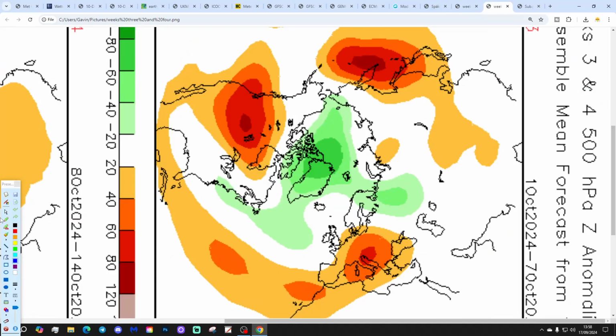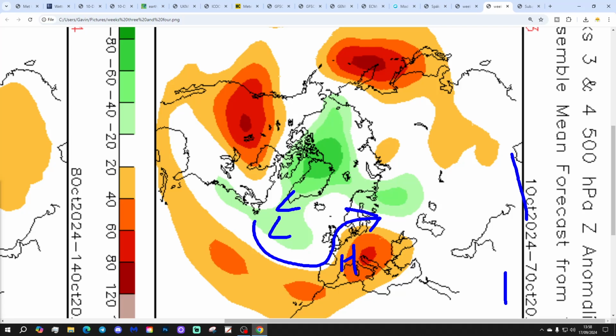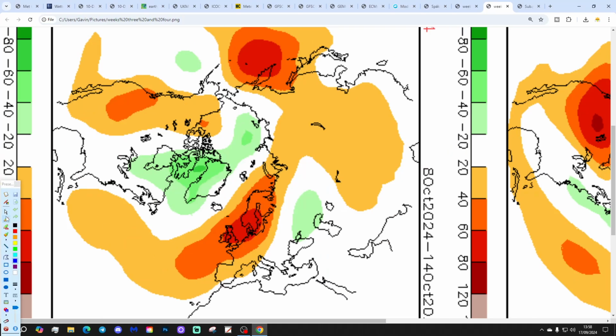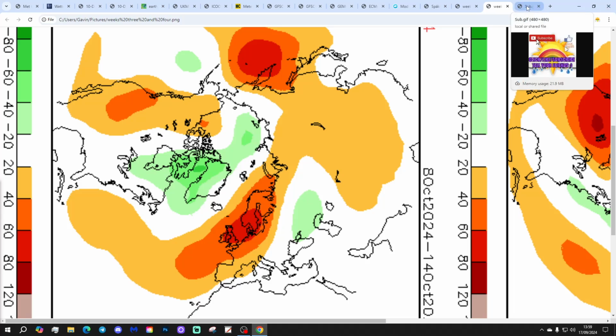Week 3 will be the 1st to the 7th of October with lower pressure out in the Atlantic, higher pressure to our south. That's probably still a little bit unsettled, but it's trying to turn drier down in the south anyway. And by the time of week 4, it's all changed again. It's the 8th to the 14th of October with high pressure back in across the north and west of Europe. That should be mostly dry and probably relatively pleasantly warm by day. Could be a little bit chilly under that high pressure by night, though, of course. Long way off, that, so we shall see, and time, as ever, will tell.